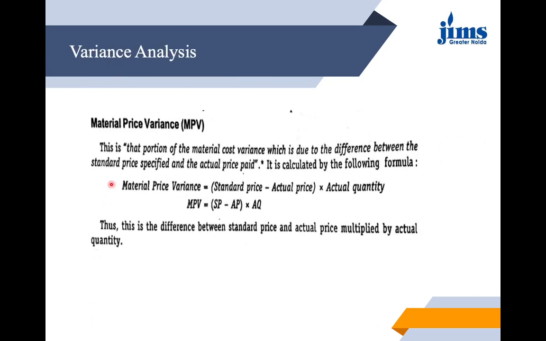Material price variance is that portion of the material cost variance which is due to the difference between the standard price which is specified and the actual price paid. So standard price minus the actual price gives you the difference in the price, into the actual quantity. This is the variance due to the difference between the standard price and the actual price.